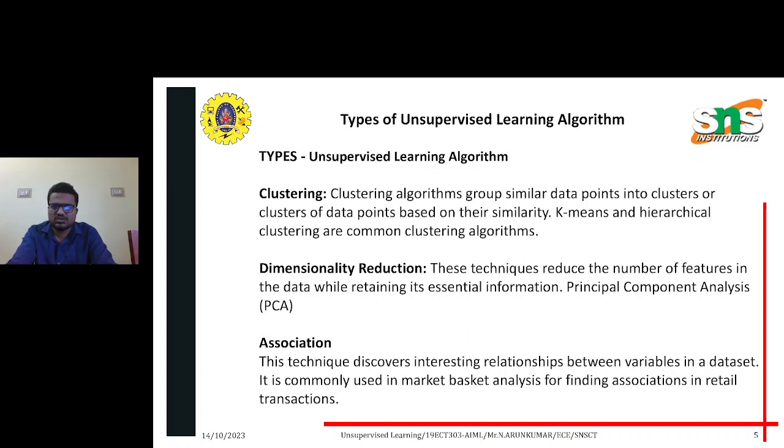Dimensionality reduction techniques reduce the number of features in the data while retaining the essential information, because many data points are present as the same variable at the same time, so we use this type of dimensionality reduction. In association, when many variables are present, we decide which variable takes the highest priority, based on the user base.